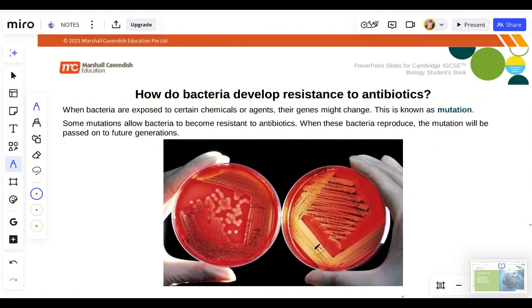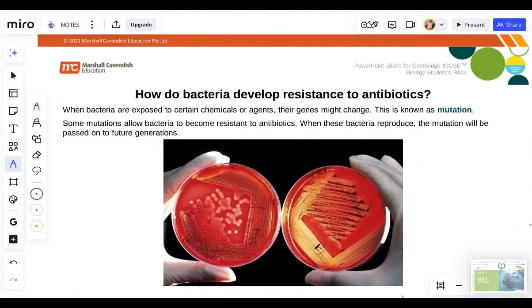How do bacteria develop resistance to antibiotics? Now let's take a look at the resistance of bacteria to antibiotics. What do we mean by resistance? The more you take antibiotics, the more the bacteria get used to them. That's why they say don't take your medication too much, don't make your body too used to medication. When that happens, the bacteria become resistant, meaning the antibiotics can no longer kill them. They get used to it, they don't die anymore.